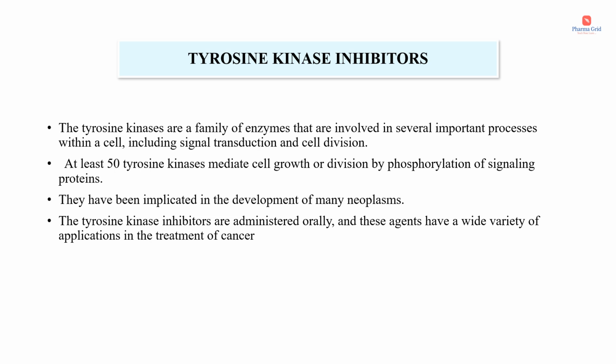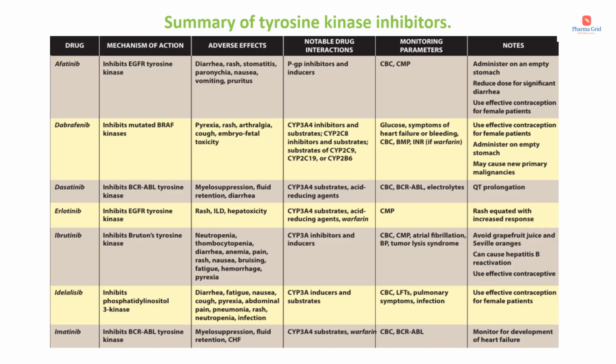These tyrosine kinases are a family of enzymes that are involved in several important processes within a cell, including signal transduction and cell division. At least 50 tyrosine kinases mediate cell growth or division by phosphorylation of signaling proteins. They have been implicated in the development of many neoplasms. The tyrosine kinase inhibitors are administered orally, and these agents have a wide variety of applications in the treatment of cancer. Here you can see the summary of tyrosine kinase inhibitors. As I have already mentioned in the case of monoclonal antibodies, remember the names. Here is an easy method: most of these tyrosine kinase inhibitors end in the word NIB.